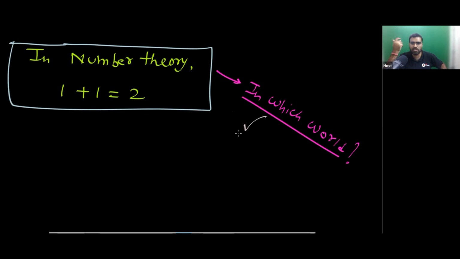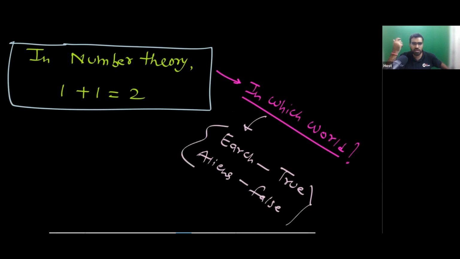In which world? For example, yes, I can say that on Earth, this is true. Maybe there are some aliens, and for those aliens, maybe this is false. These aliens are also learning maybe number theory, and according to their number theory, this may be false. Okay. Now tell me, what are you getting?